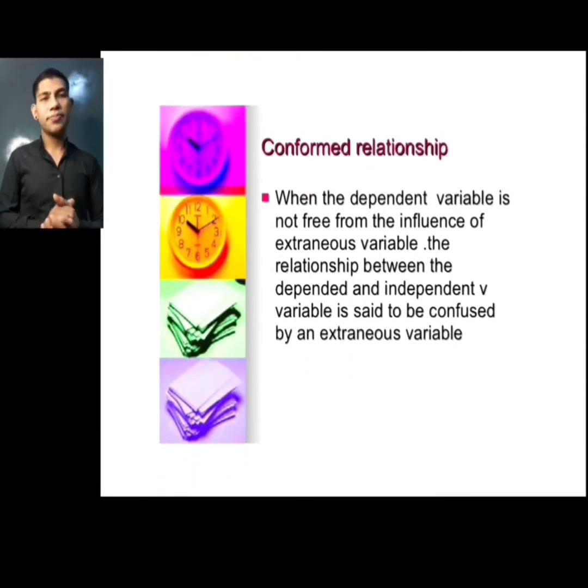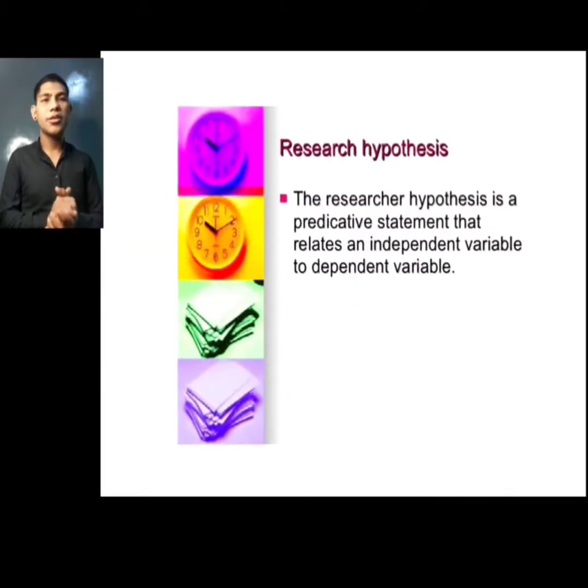Basically, when an independent variable is not free from the influence of external variables, the relationship between the dependent and independent variable is said to be confounded by the external variables. The research hypothesis is a predictive statement that relates the independent variable to the dependent variable.